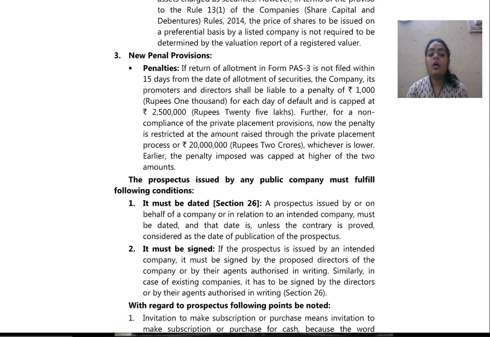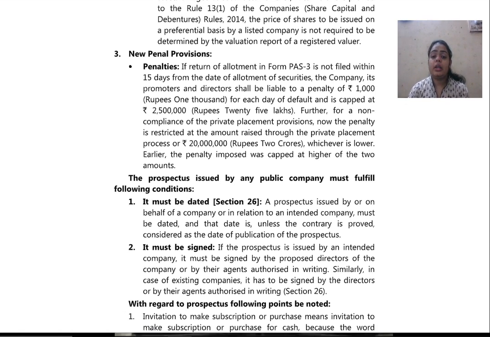Further, for non-compliance of private placement provisions, the penalty is now restricted to the amount raised through the private placement process or rupees 2 crores, whichever is lower. Earlier the penalty imposed was kept at the higher of the two amounts. So these are the penalties which the company shall be liable to pay if Form PAS 3 is not filed within 15 days.